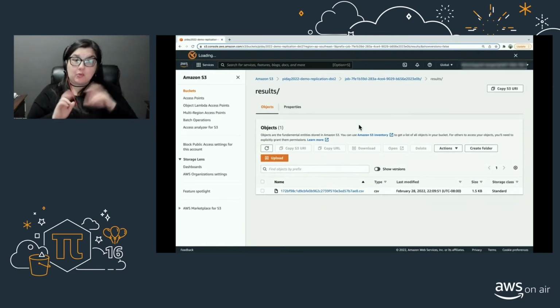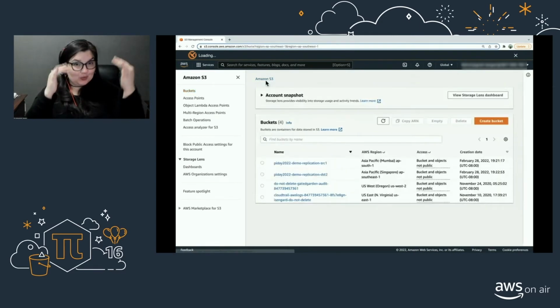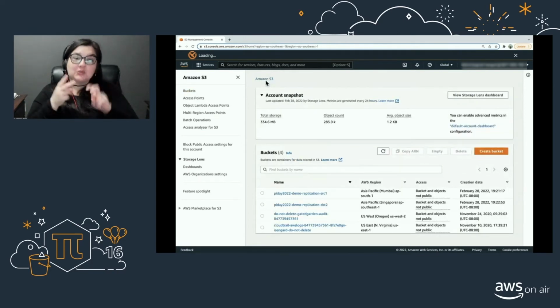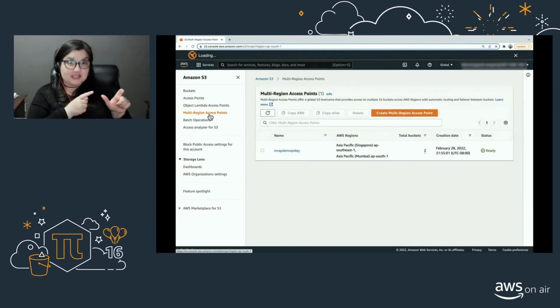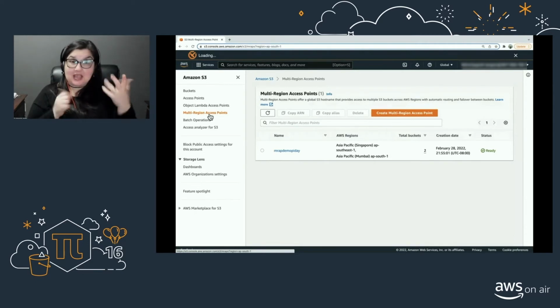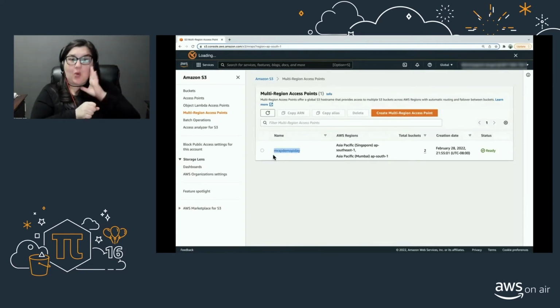Now moving on, I'm going to switch to part 2 of the demo. For that, I'm going to select Multi-Region Access Points from the left of the console. As Aditya talked about before, you can use it to build a multi-region storage solution. When I click on Multi-Region Access Points, you will notice I do have an MRAP created already. It's only because it takes a couple of minutes to create, but I will show you how I created this MRAP. So let's just go ahead and click on create.